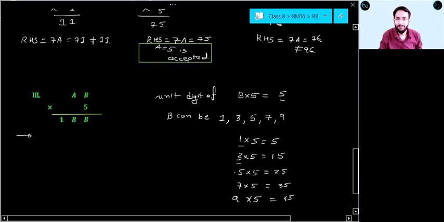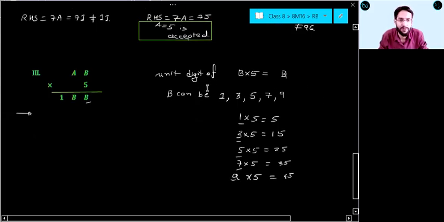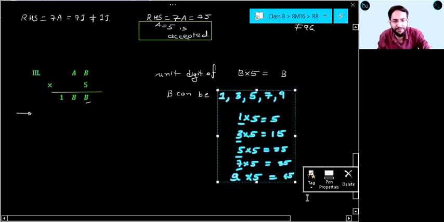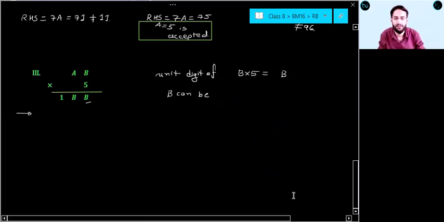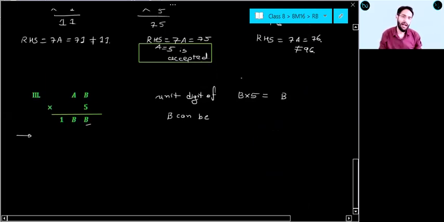Whatever you are multiplying B with. Oh, sorry, my mistake. Our answer should be B. I have taken 5 here. It is my mistake, students. I just thought of another question. Yes. So our answer should be B.